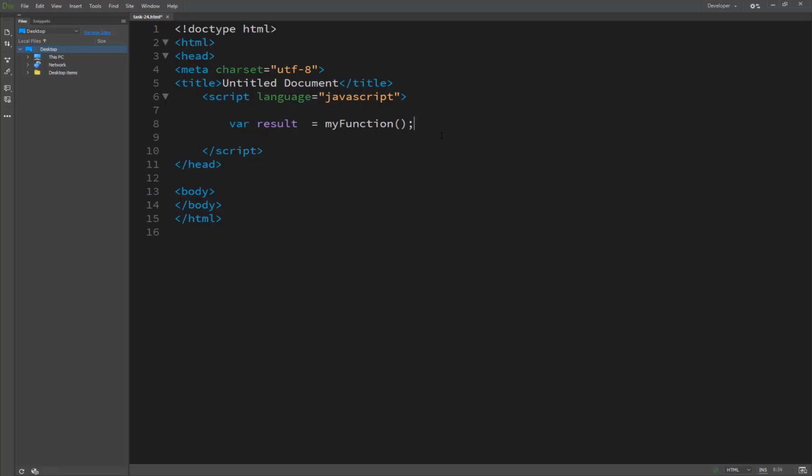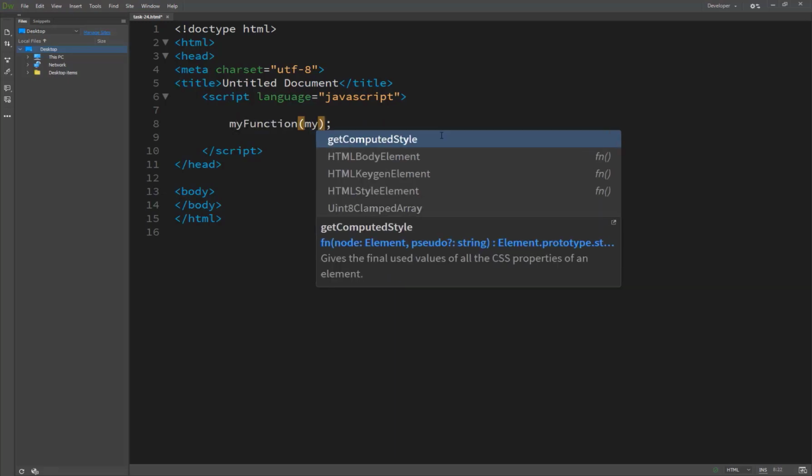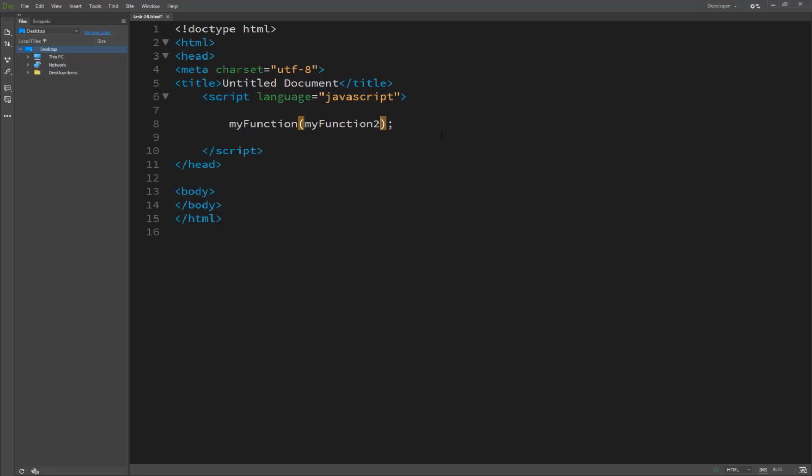Similarly, you could use the result of one function as an argument to another function. If I have two functions, I can write my function inside the other function. Basically this is one function I have called, and inside it I have passed a function as an argument, so this is also right.